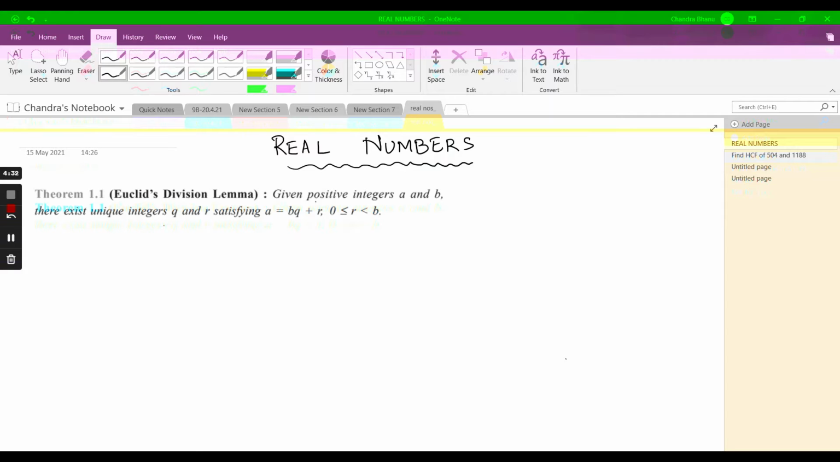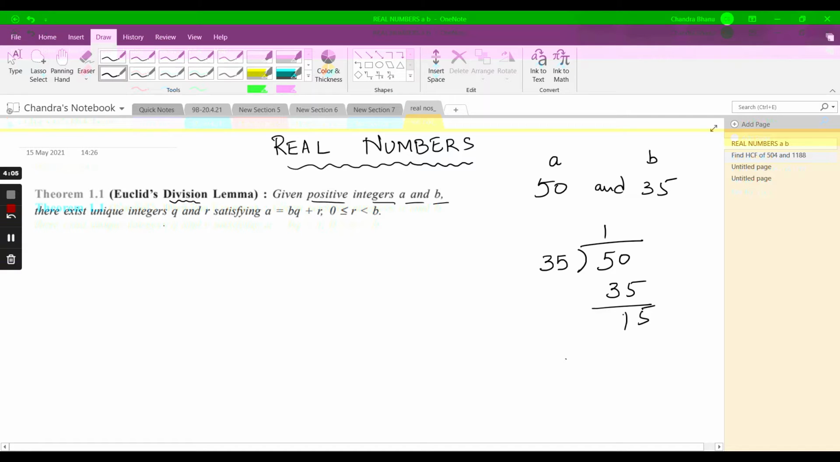The statement says given positive integers a and b. That means I need two integers here. So let me take my integers to be 50 and 35. I take a to be 50 and b to be 35. Now it is a division lemma, so it has something to do with division. So let's divide the bigger number by the smaller number. I am going to get the quotient as 1, my divisor is 35, my dividend is 50 and my remainder is 15.